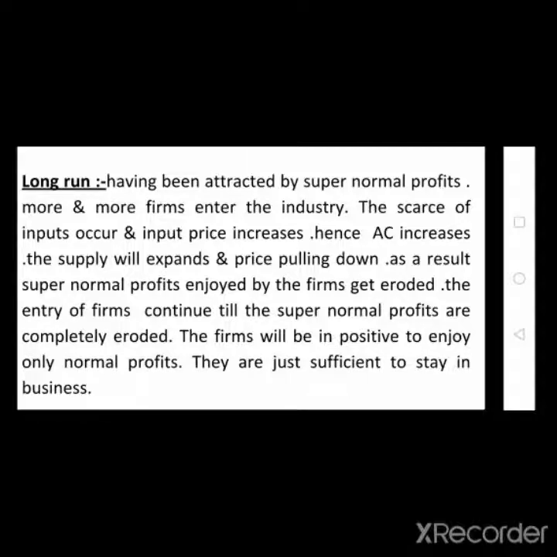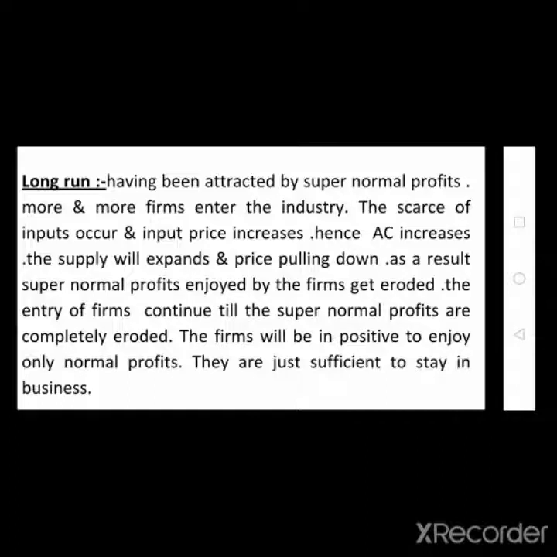Scarcity of inputs occurs and input prices increase. If more companies are ready to produce the same type of output, raw material shortages occur. The need for raw material increases, and if the raw material demand increases, the supplier is ready to increase the price of the raw material, because the demand is more.